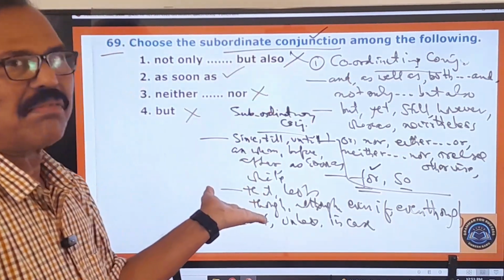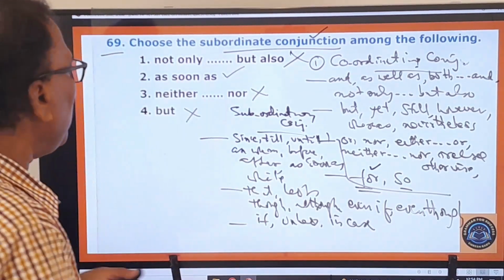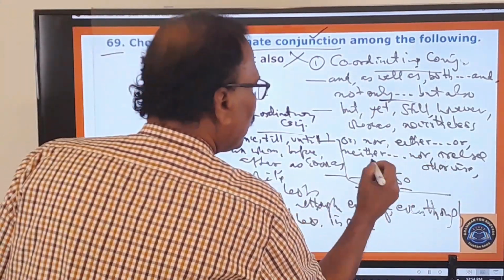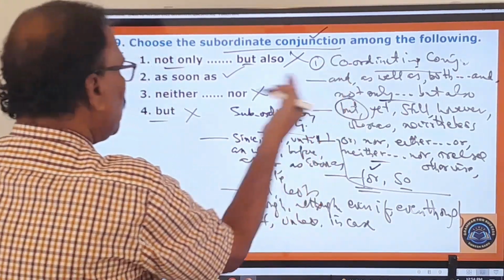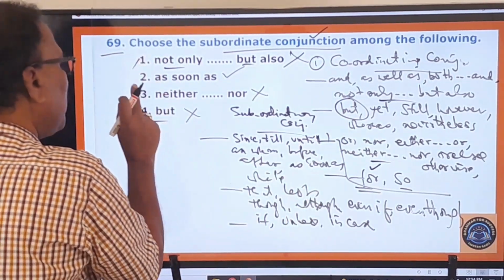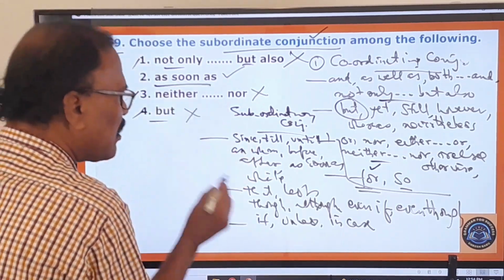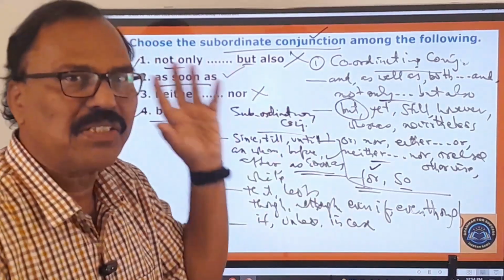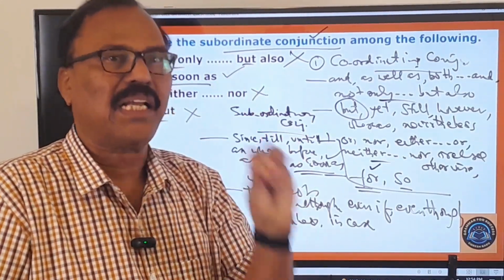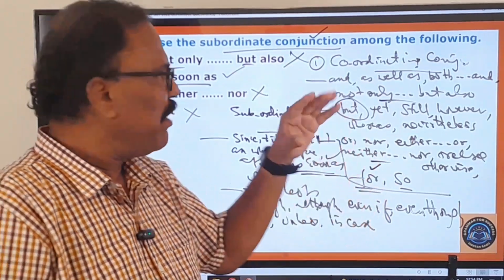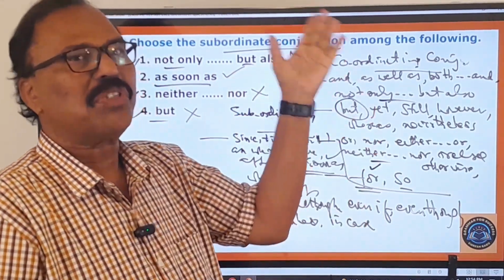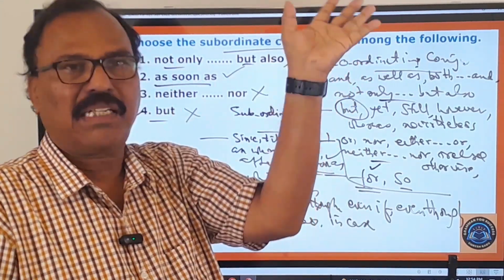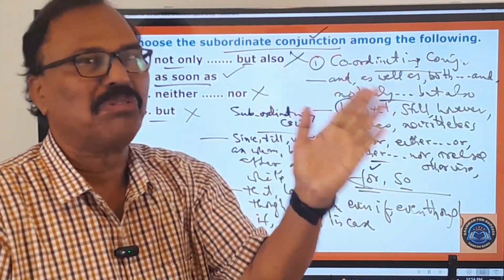Ivi gani vega, that is the idea you have to form. So here, not only but also is a coordinating conjunction. Neither nor is coordinating. But is coordinating. So the first one, third one and fourth one are coordinating conjunctions. Only as soon as, see what it is? As soon as is a subordinating conjunction. If you can keep these two kinds of conjunctions in your mind, that will be of great help for the TET candidates especially. I made a very beautiful video series, most important TET and DSC grammar topics, 1, 2, 3, 4, up to 11.